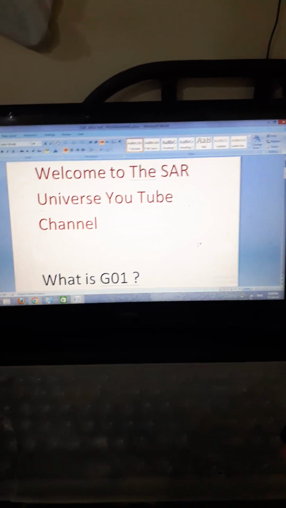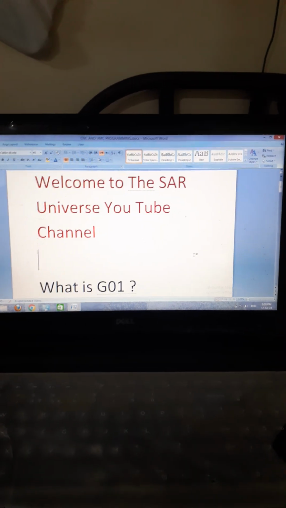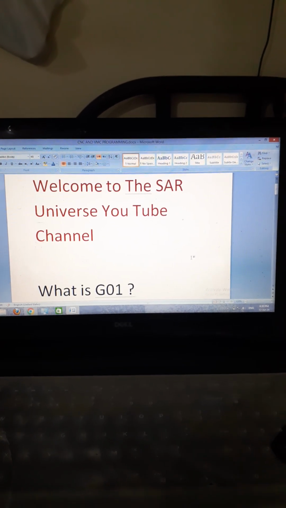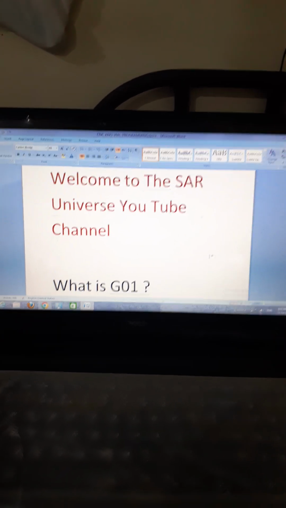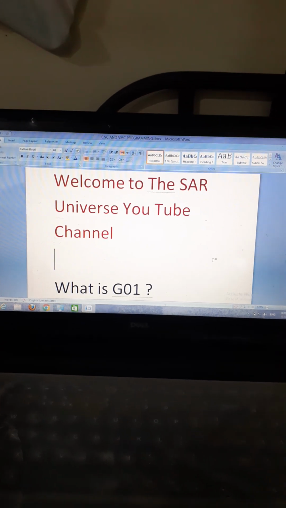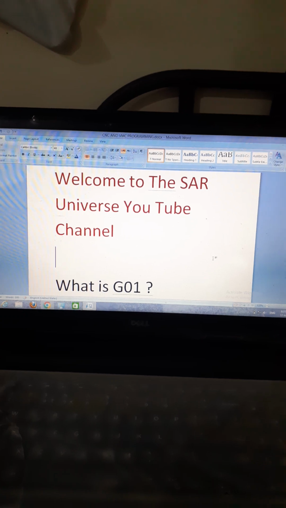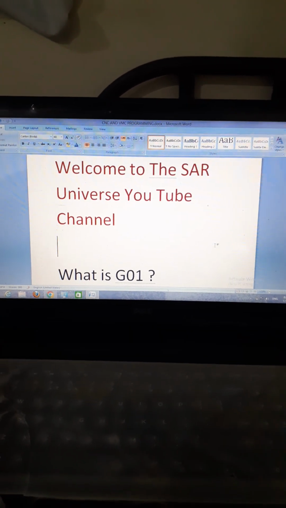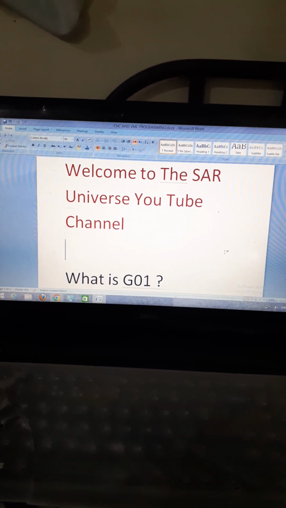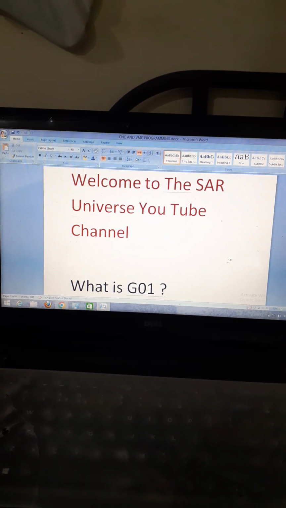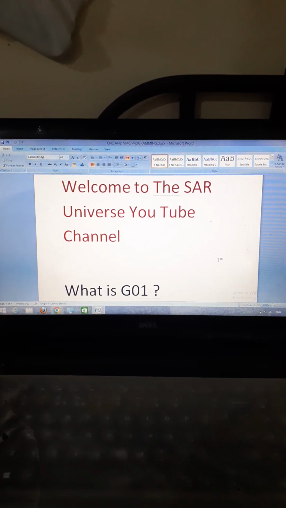Today our topic is what is G01. G01 means linear feed move or linear interpolation. Linear feed moves are point to point moves in a straight line at a feed rate specified by F. In this move, all axes in motion reach the end point at the same time. Now I show you the proper definition of this move.